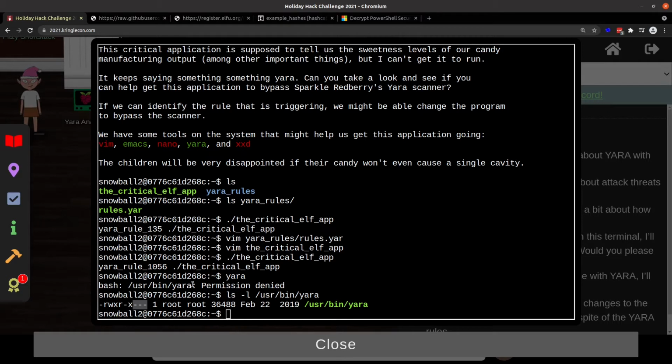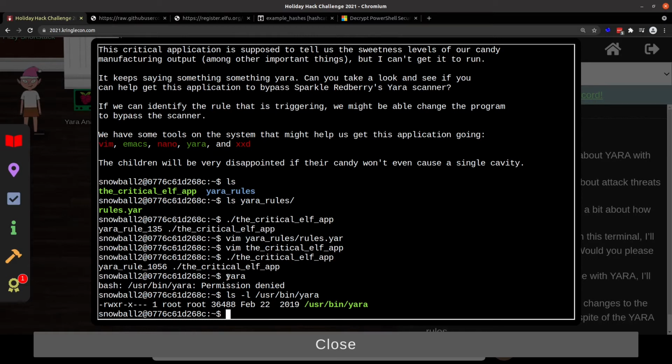What I haven't tried, and maybe I should, is can I do a find -name yara? Oh no, I did do this actually earlier, and there's some other files that are documentation and folders and stuff, but the binary is not on this terminal, despite the fact they promised it would be.